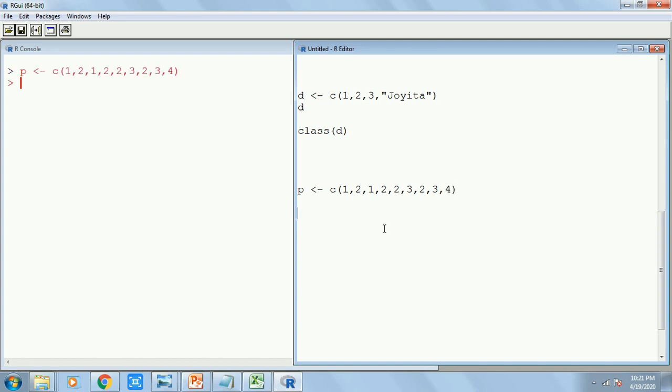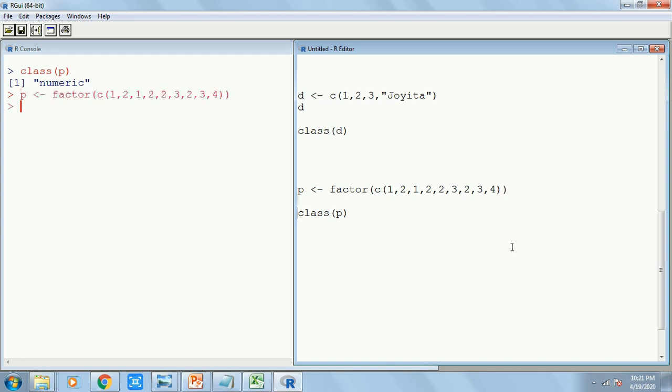Normally the class will be numeric, this is a normal numeric one. But if I want to change it into factor, if I write factor over here, class will be factor.